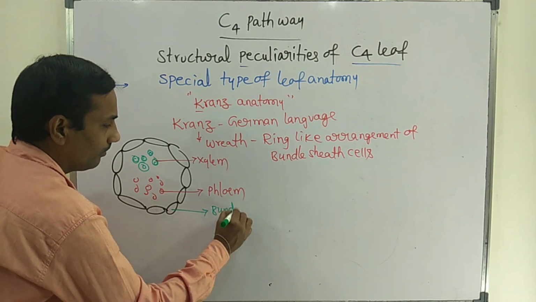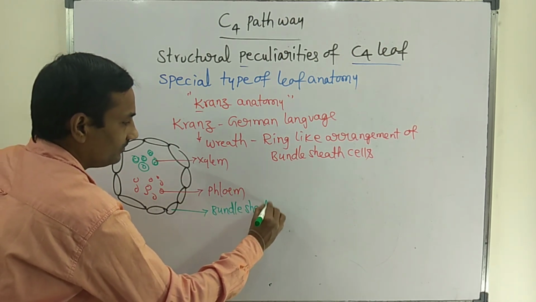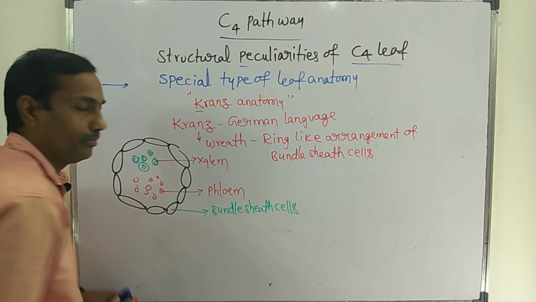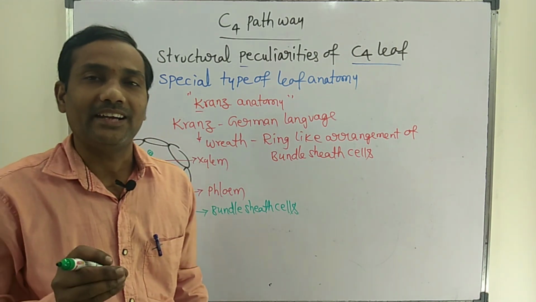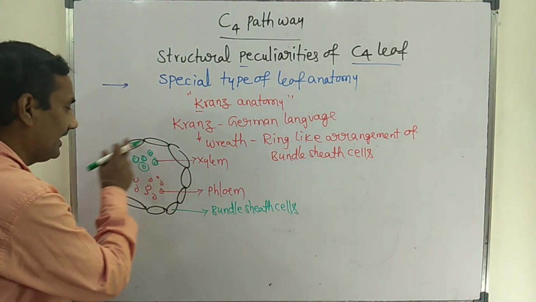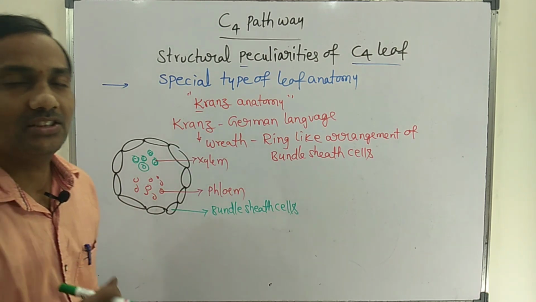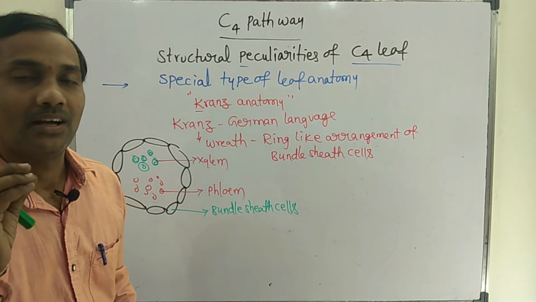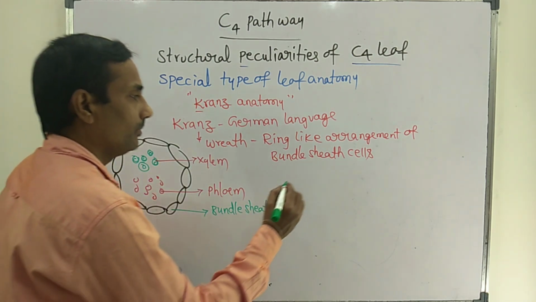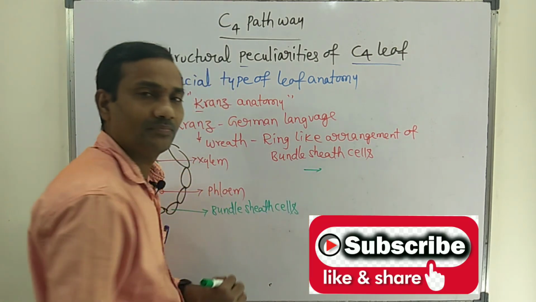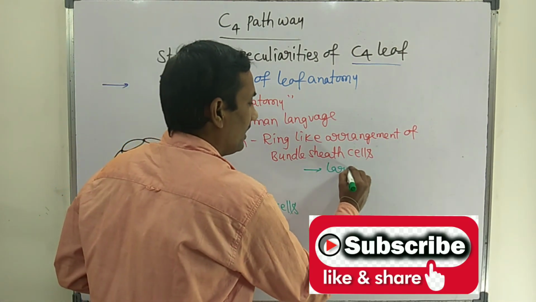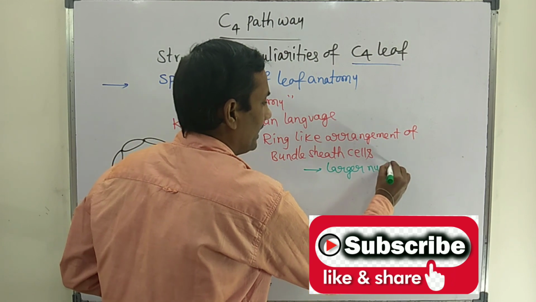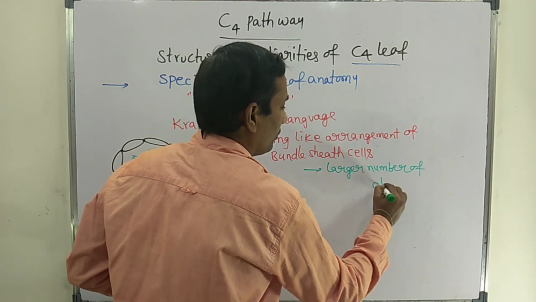These are bundle sheath cells. How are they arranged? Exactly like a ring, around the vascular tissues, around the xylem and phloem. These bundle sheath cells have a larger number of chloroplasts.